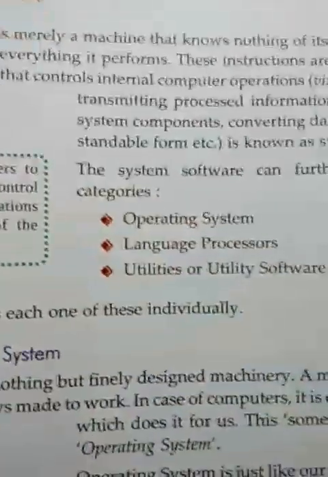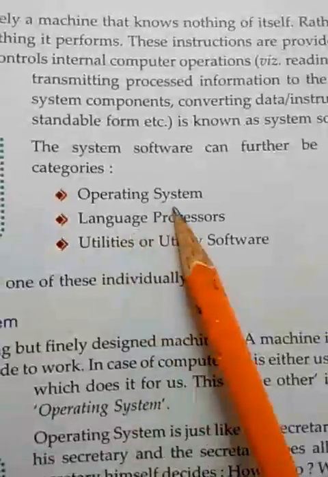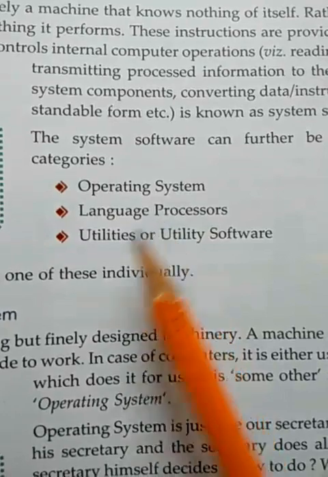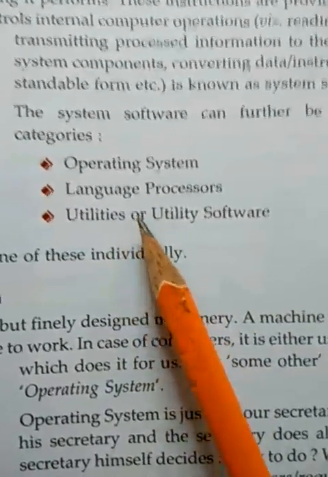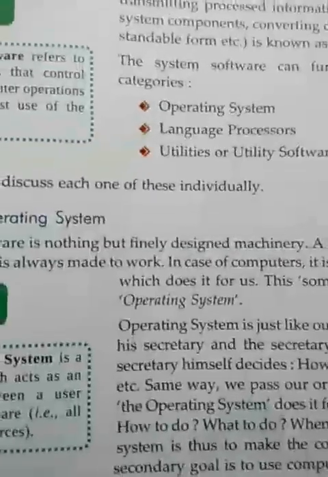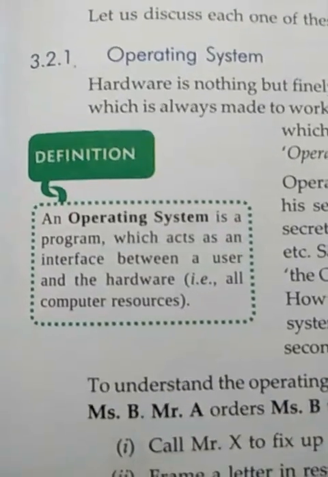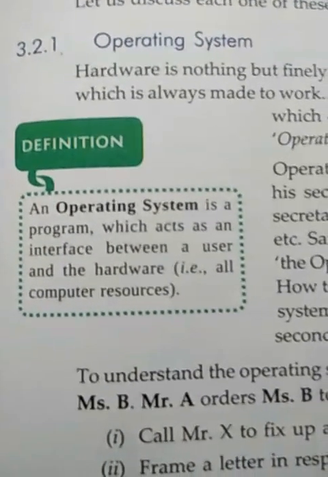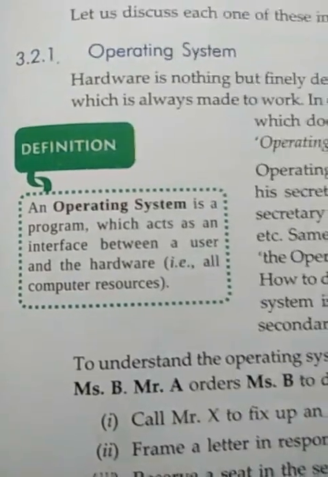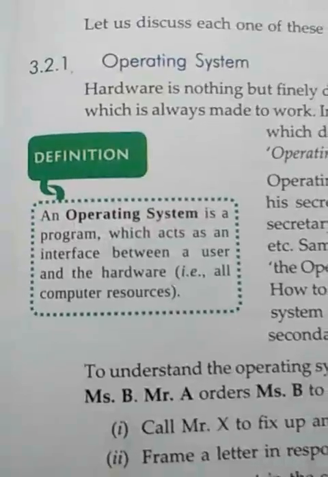Now see the system software in detail. The system software is further divided into three: first is the operating system, second is the language processor, and third is the utility, also called utility software. First, what do you mean by the operating system? The operating system is the most important program in your computer. It works as an interface between a user and the hardware.